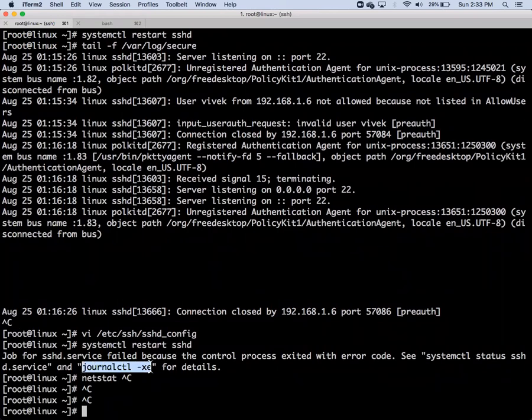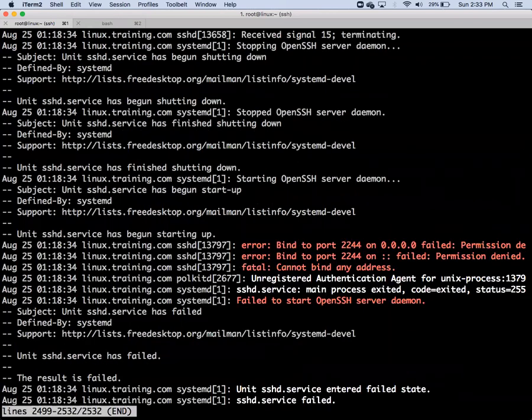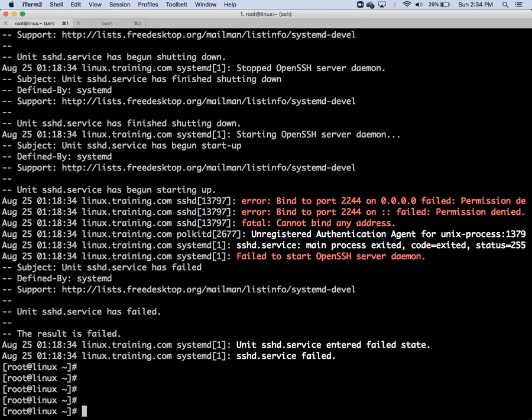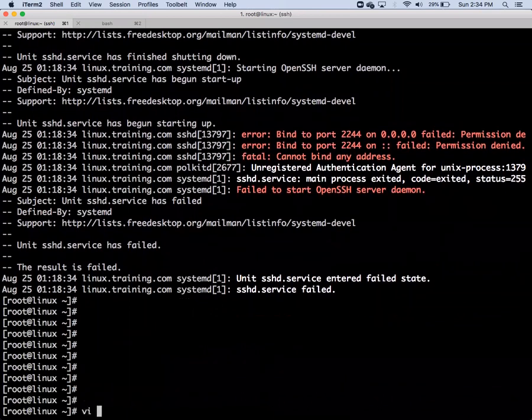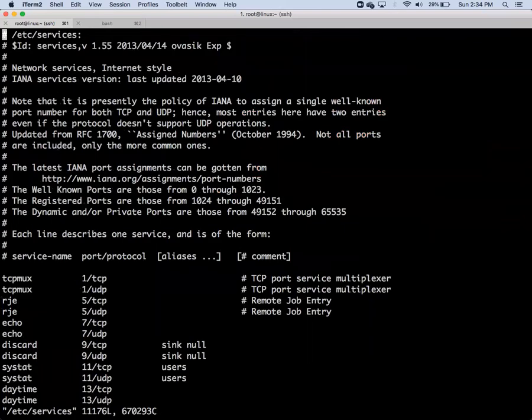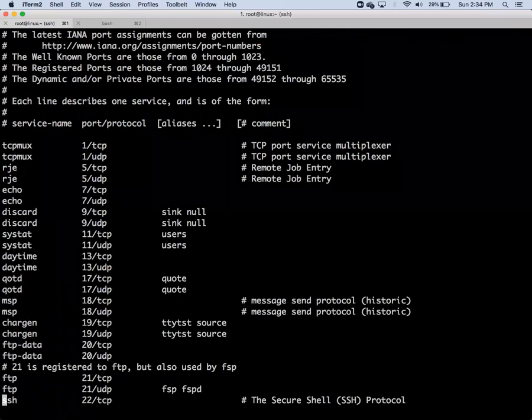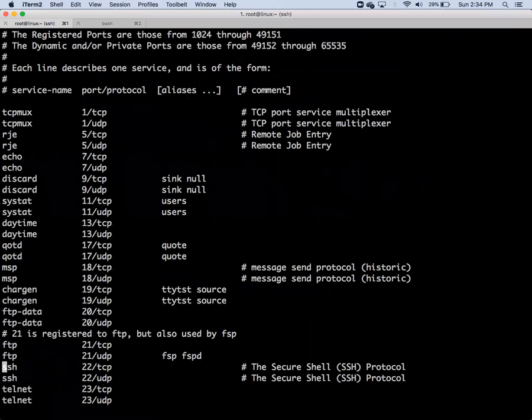journalctl. Copy. What is the problem? Bind for port 22 failed. Permission denied. Cannot bind any address. Failed to start SSH. It is not allowing SSH to bind. So what you have to do is go to /etc/services. Search for SSH. This is SSH, right? Two SSH entries are there: 22 for TCP, 22 for UDP. Copy these two. How to copy two lines?